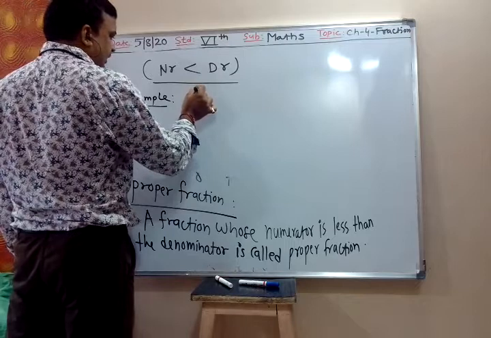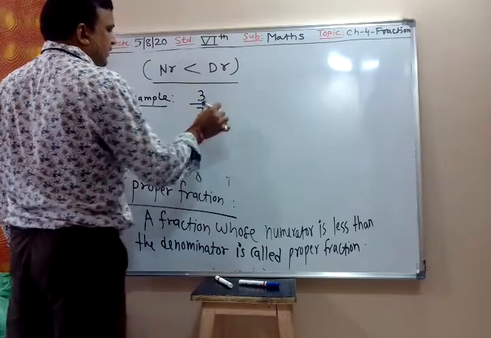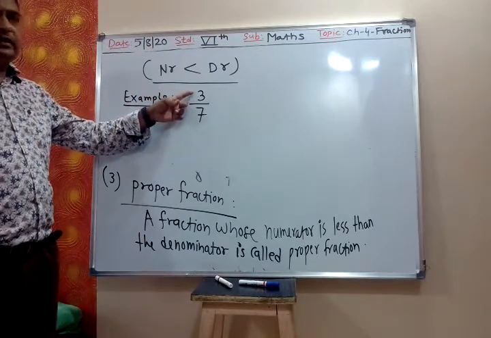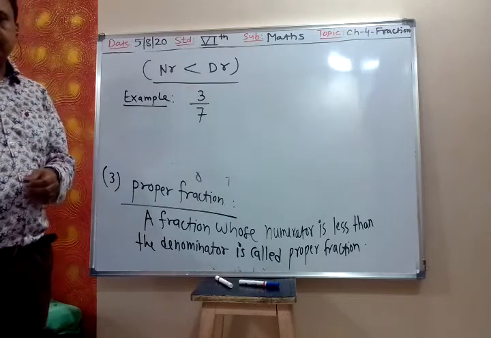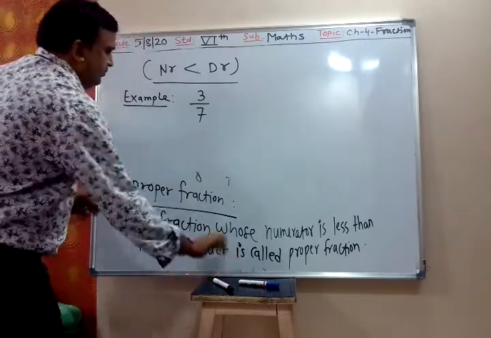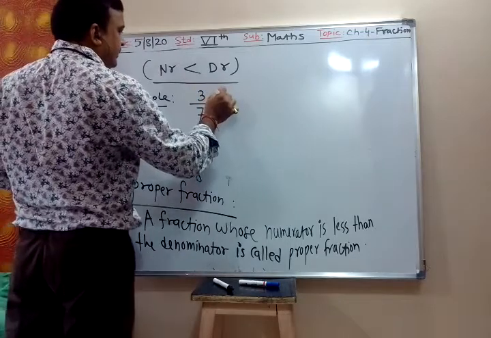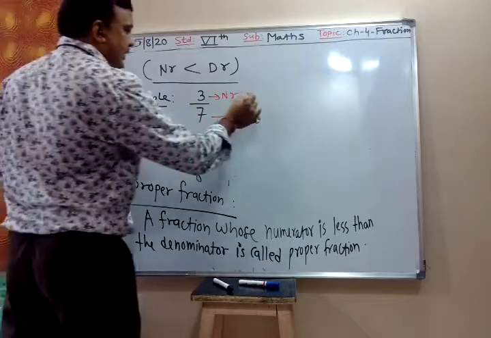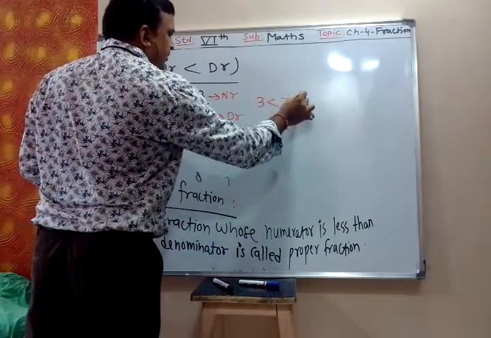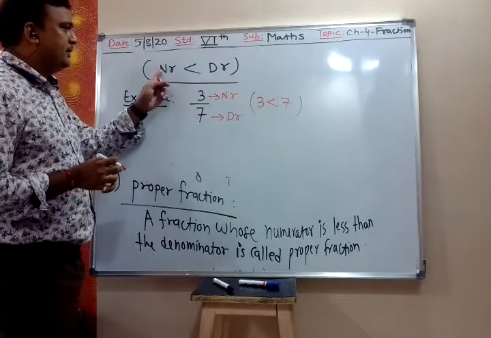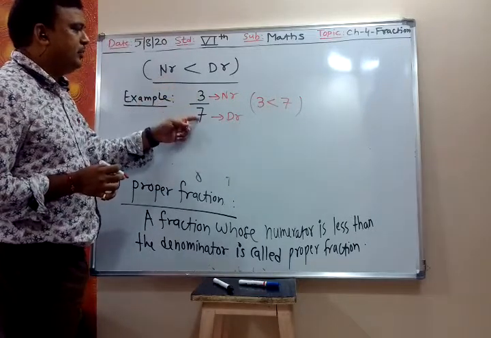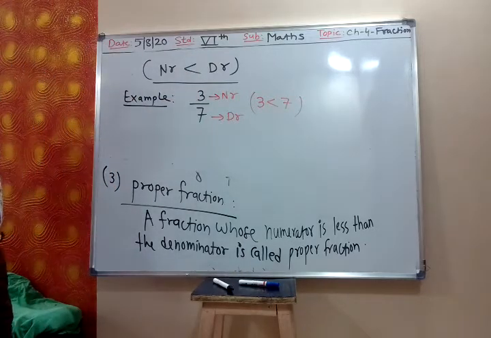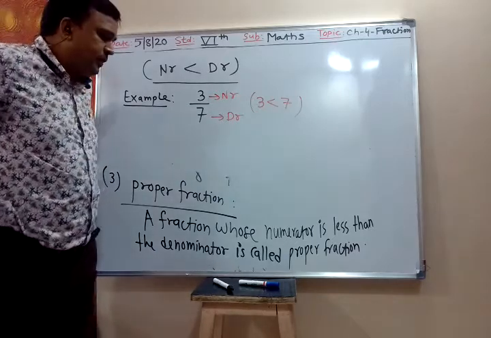We can take 3 upon 7. In fraction 3 upon 7, what is numerator? Numerator is 3 and denominator is 7, and 3 is less than 7, no? Yes or no? So numerator is less than denominator. Numerator is smaller than denominator, then it is a proper fraction.